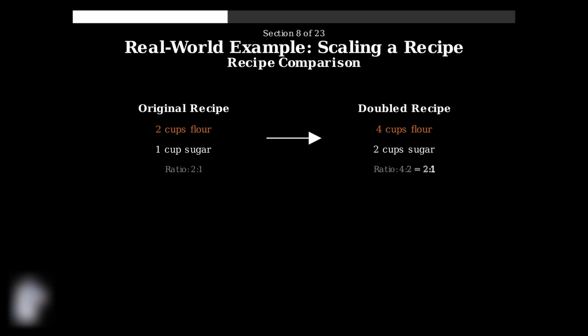Let's verify our answer by comparing the original recipe with the doubled recipe to confirm the ratios are maintained. The original recipe has 2 cups flour and 1 cup sugar with a ratio of 2 to 1. The doubled recipe has 4 cups flour and 2 cups sugar, which simplifies to the same 2 to 1 ratio. The proportion is perfectly maintained.